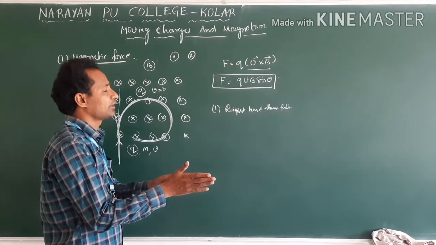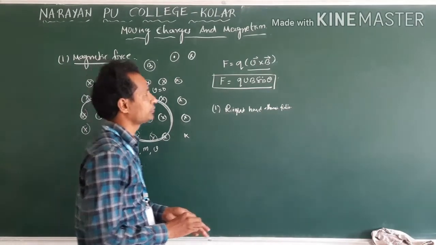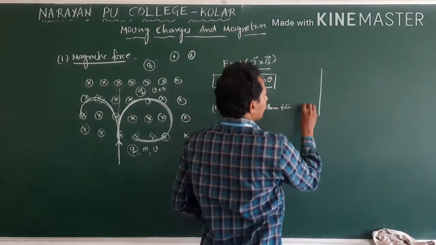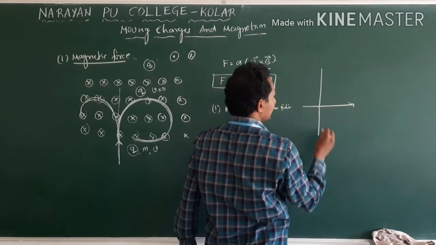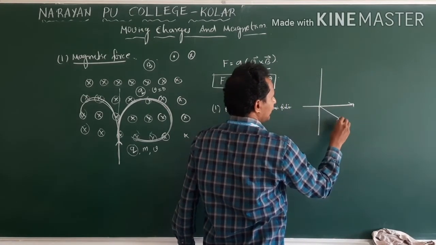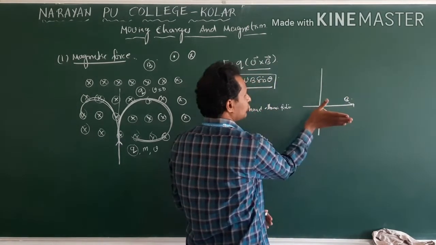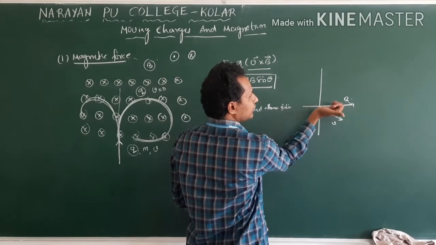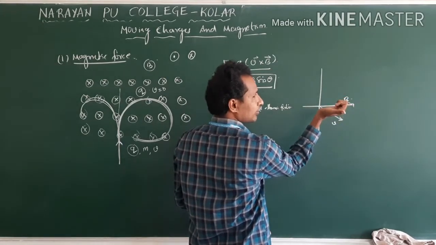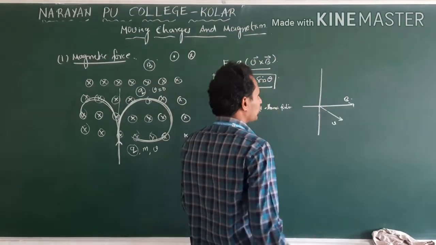Then the thumb indicates the force. Suppose we have a field like this and velocity like this. This is V, this is B. Now curl it. The thumb indicates the force direction, meaning the charged particle experiences force out of the board.